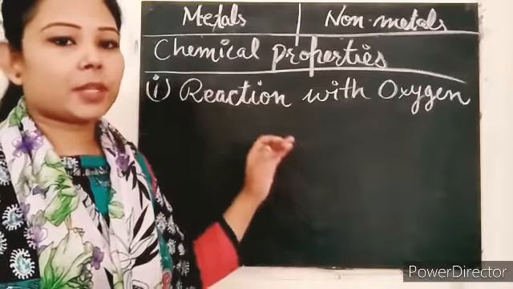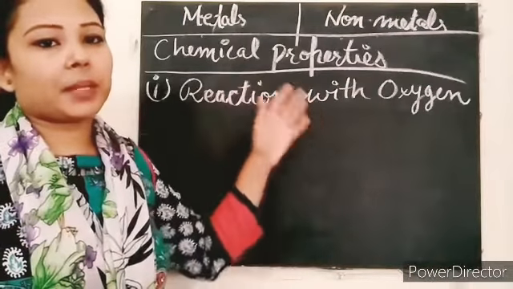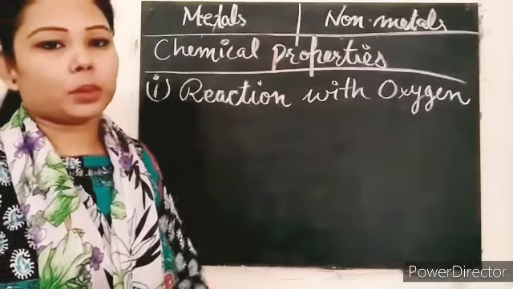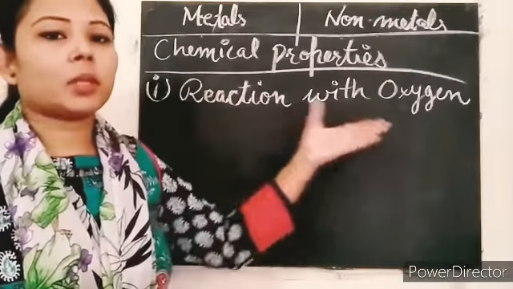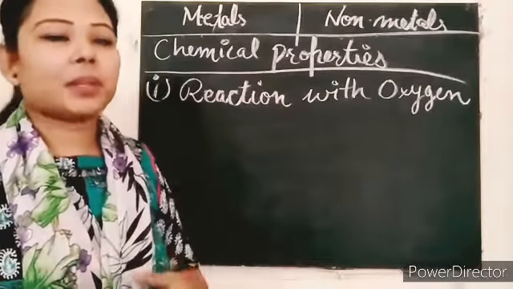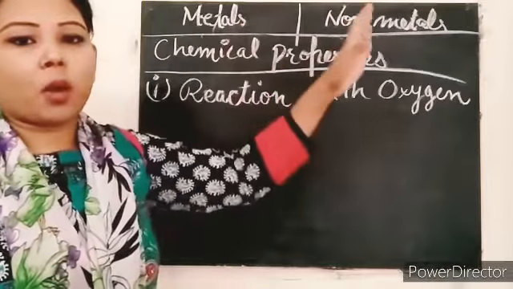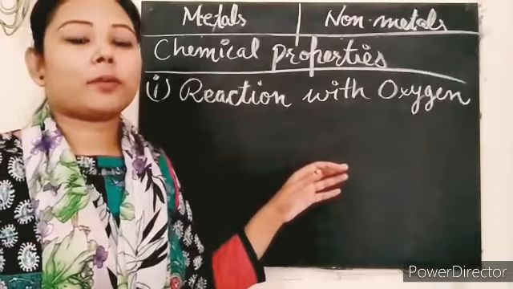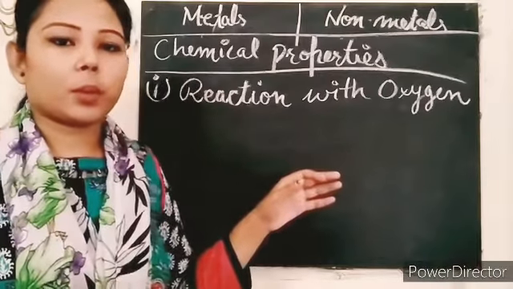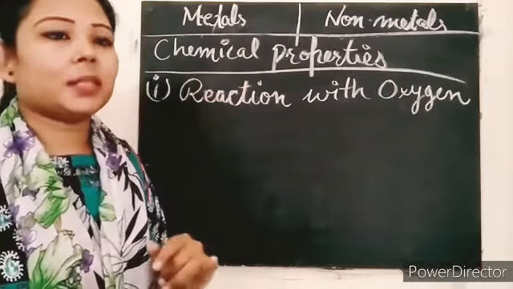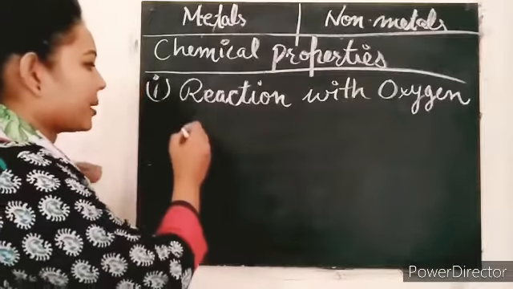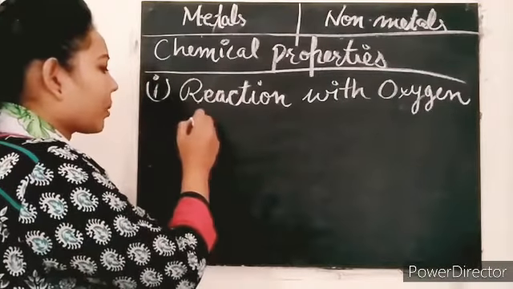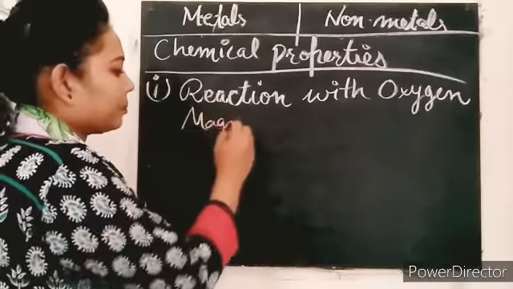What is the difference according to the chemical properties between both? First of all, we have reaction with oxygen. So what happens if metals and non-metals react with oxygen? What kind of solution do they give? First of all, metals. Here I'm taking an example of magnesium.